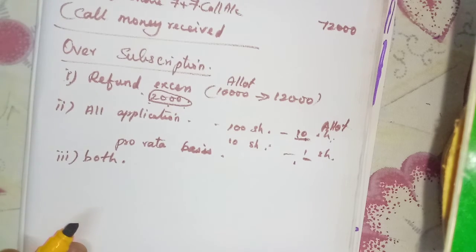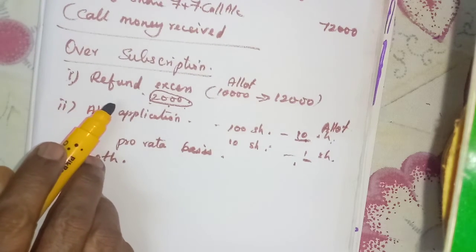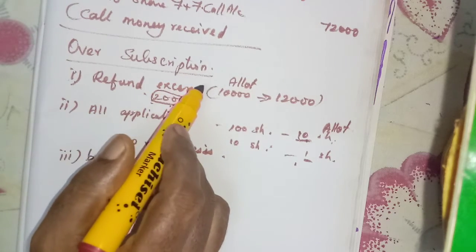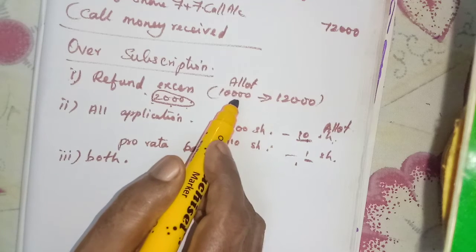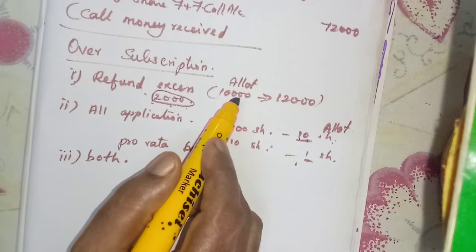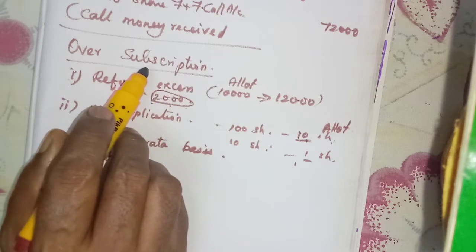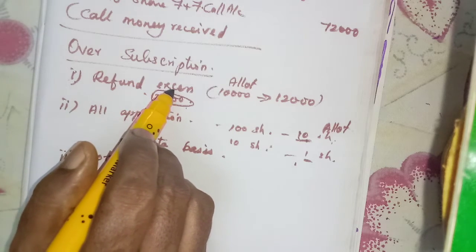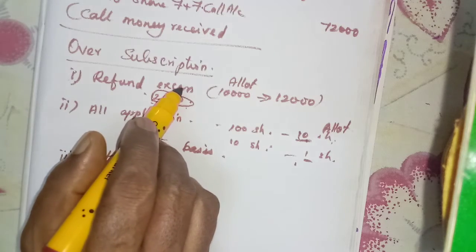Understood? So you know what over subscription is: when the number of shares applied for is more than the shares offered to the public. That is called over subscription of shares. Here the directors are the persons to do this allotment.